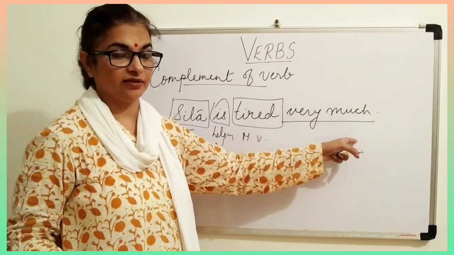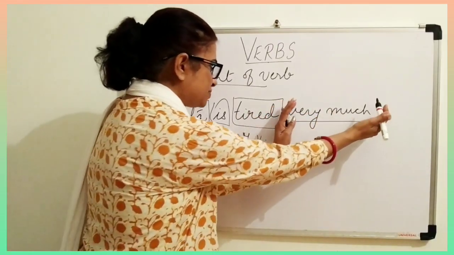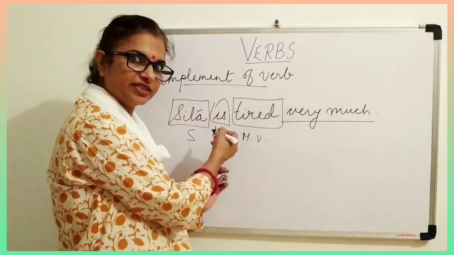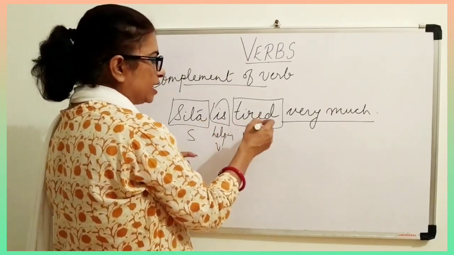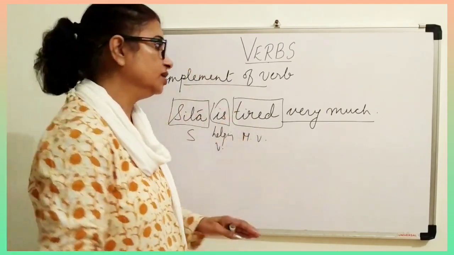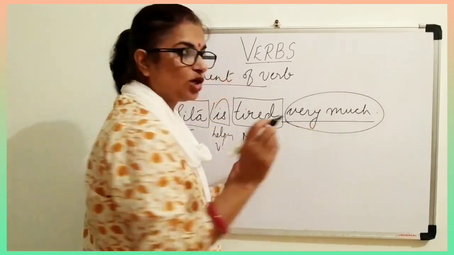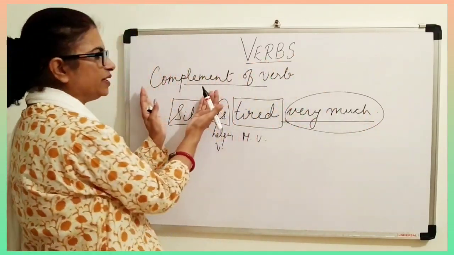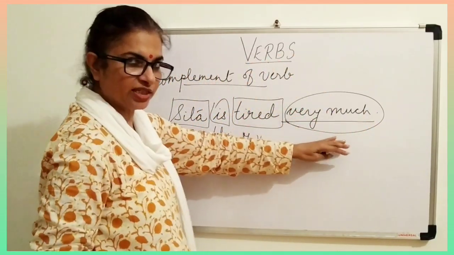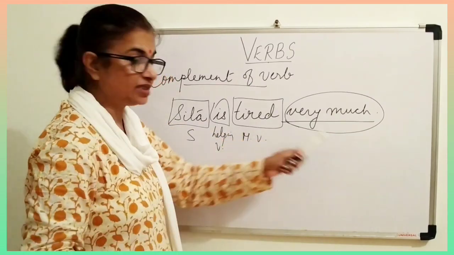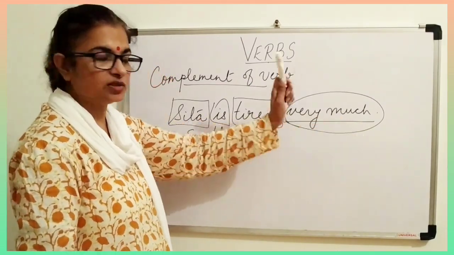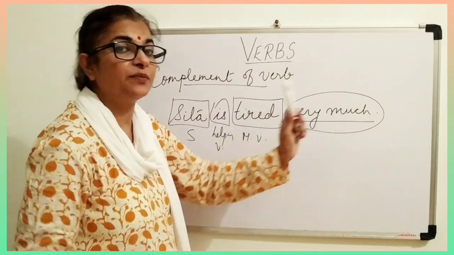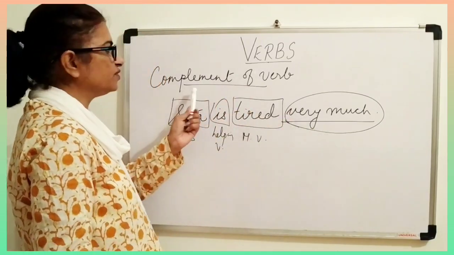No. There is no object. But something is there. And this part is telling us something about this part. So that means this part is related to this. Sita is tired. Now how much is she tired? Very much. So this is not an object, but it is something. And that is why this something we call complement of verb. It is not any object, but something is there in the sentence. We can't avoid this, because when somebody has written it, it has to be there. Then what is it? It is complement of the verb.